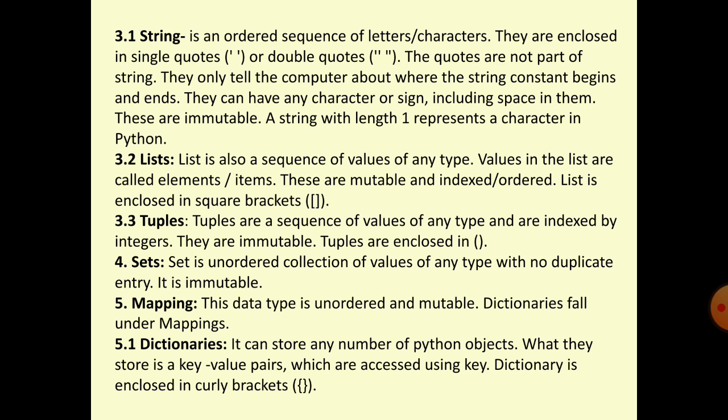After that, write the meaning of a. Suppose I have written "a": "a is the first alphabet of English", and close it. So here a is a key, and after the colon whatever you have written will be the value of a.